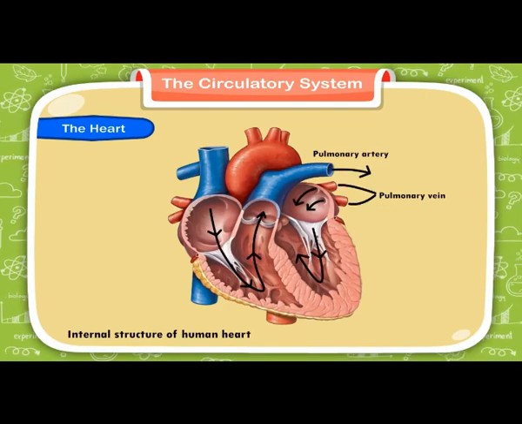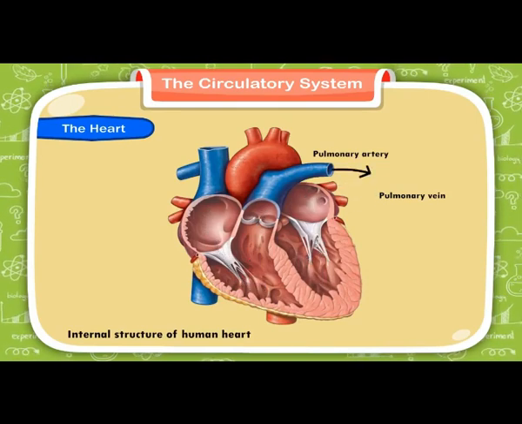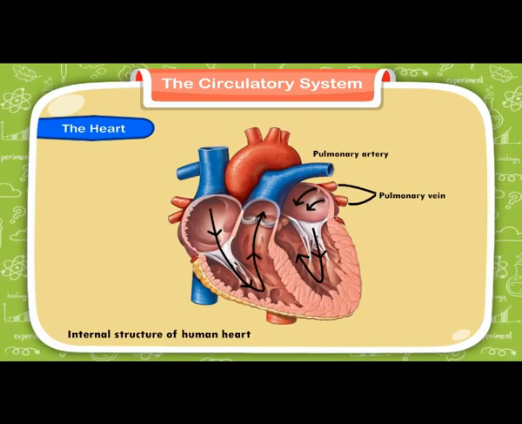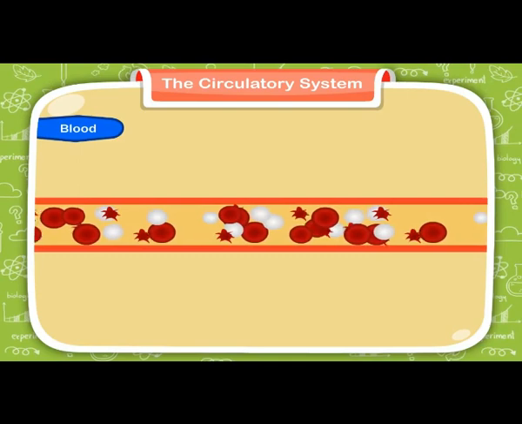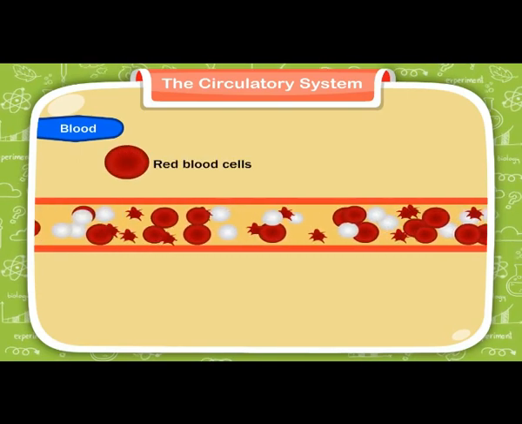For example, for an adult human being, the normal pulse rate may vary from 60 to 100 beats per minute. If you note the time and count the beats or the pulse, it will be between 60 to 100.